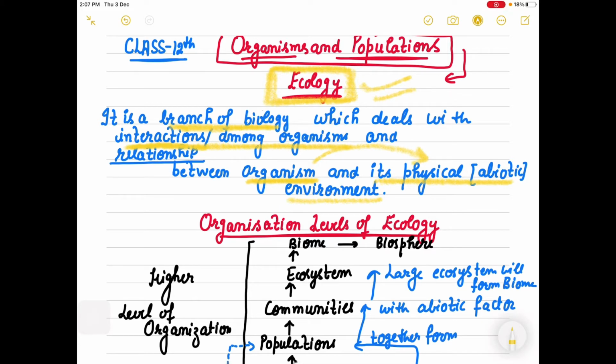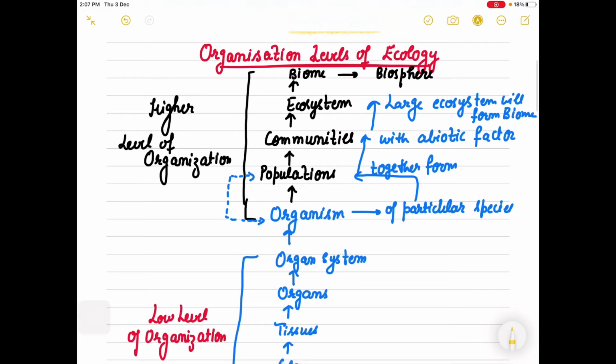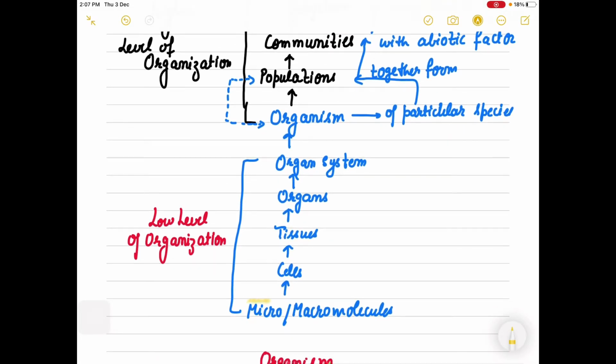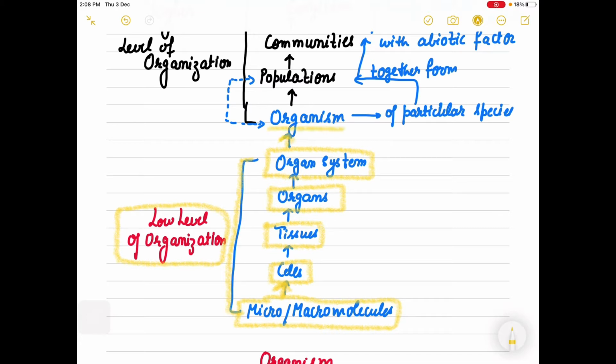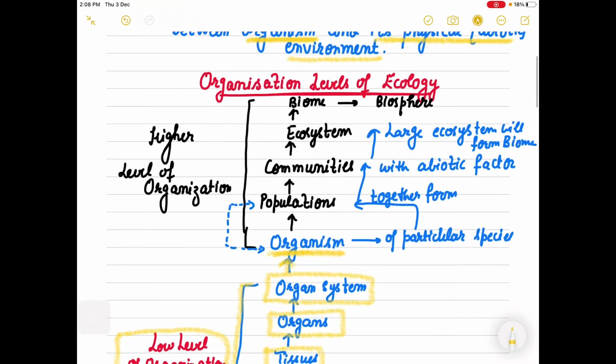Now the chapter's name is Organism and Population. When we start studying science, we always start with micro or macro molecules, and then we say that the basic unit of life is the cell. Cells are arranged into tissues, tissues are arranged into organs, and organs combine to form the organ system. This is one level of organization, a very low level. From the organ system, the organism is formed.